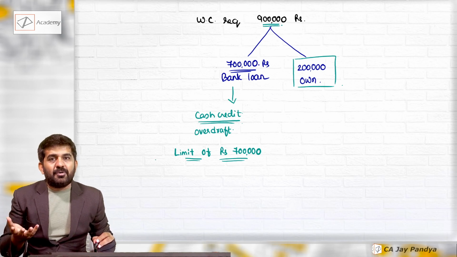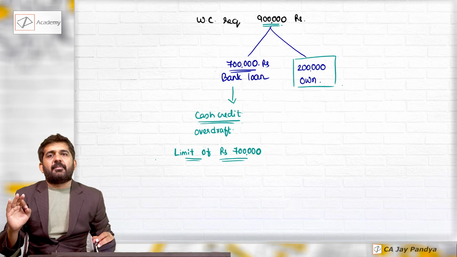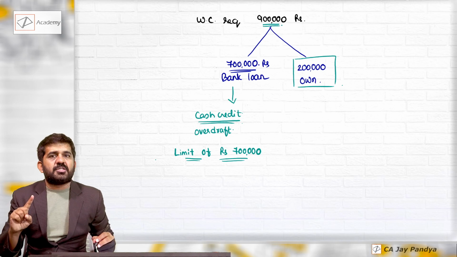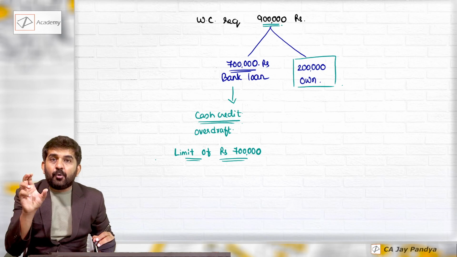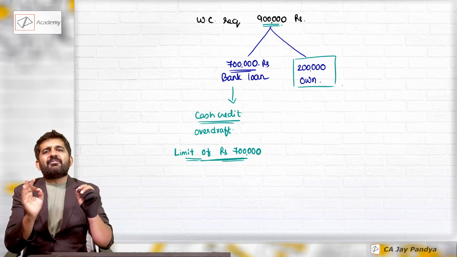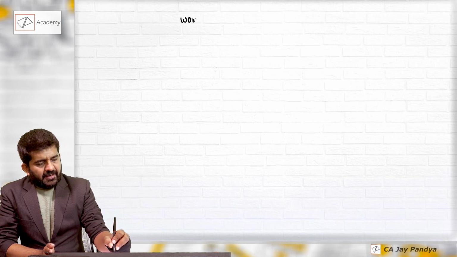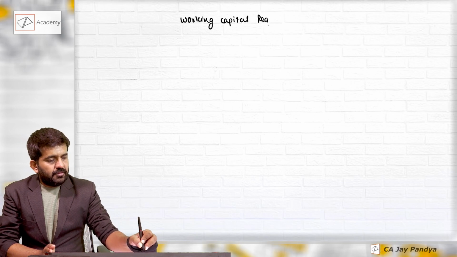You can bring your own money. You can take a loan from a bank. The most relevant loan for working capital requirement is CC. CC comes as a limit. Whatever business withdraws, they will be paying interest only on that amount. You can repay a portion of the money, a small amount, in the CC limit at any point of time. Whatever is the outstanding balance, interest will be levied on this outstanding balance. Let us now understand how to find out the working capital requirement.